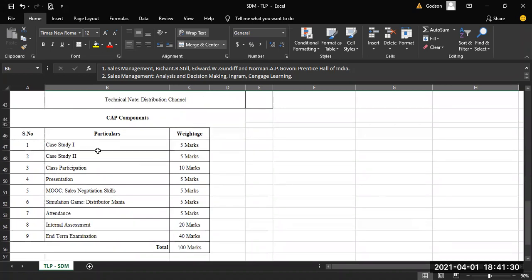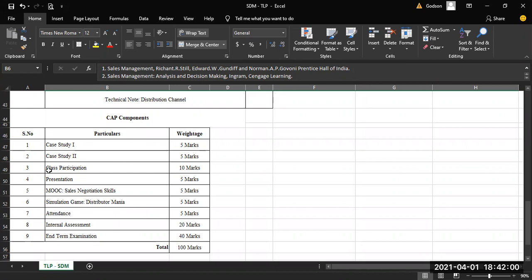So this is a detailed segmentation of CAP components. We have 2 case studies, each of them carrying 5 marks. So case study 1 is 5 marks, case study 2 is 5 marks. Class participation is 10 marks. I normally think class participation should carry more marks, because in an online classroom it is impossible to bring every student into discussion.